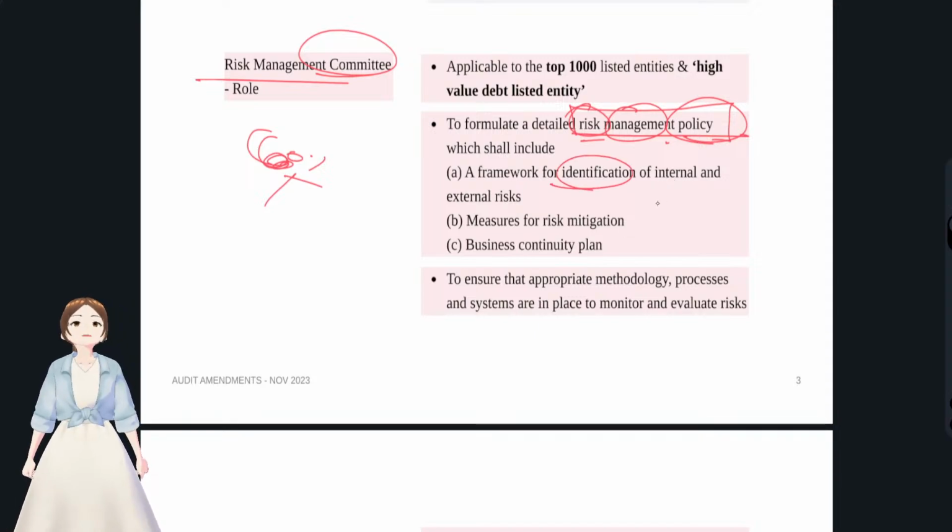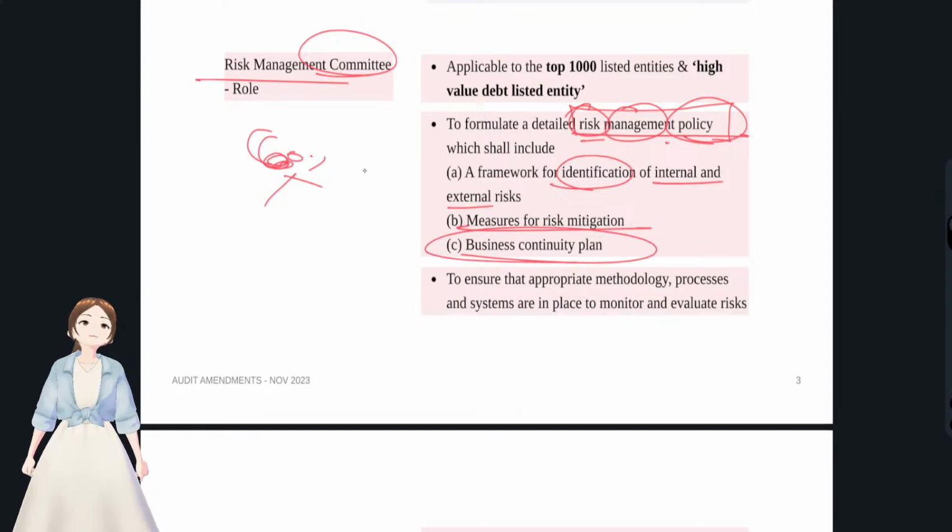In order to mitigate a risk, first what does the auditor have to do? The auditor has to identify those risks, whether internal risk or external risk. And then after identifying any kind of risk, fraud, irregularities, what is our golden rule? We have to provide some remedial measures, that is, measures for risk mitigation. Okay, after that, the business continuity plan.